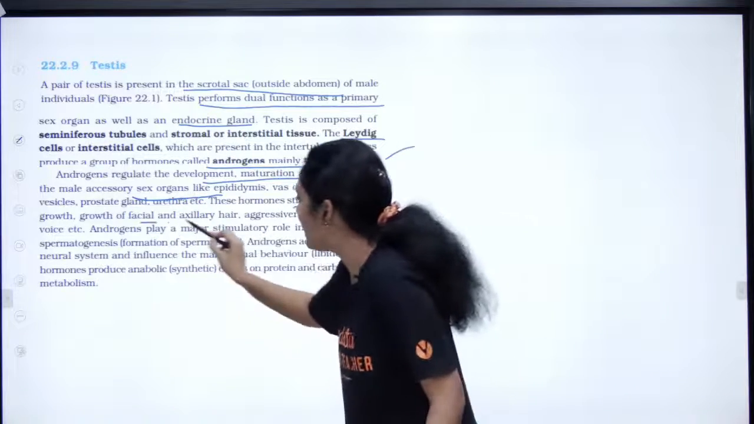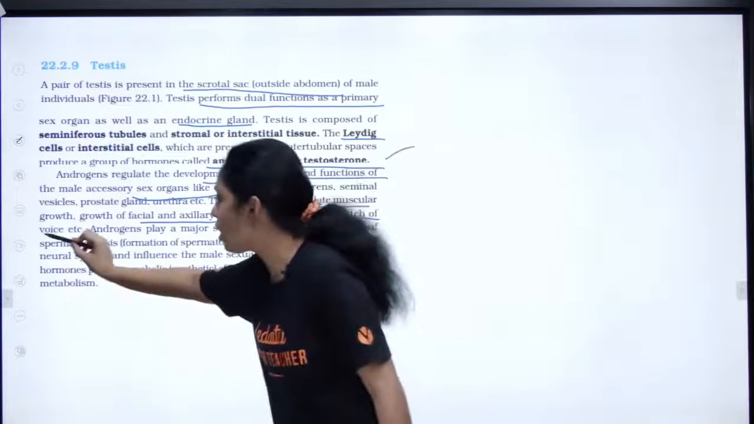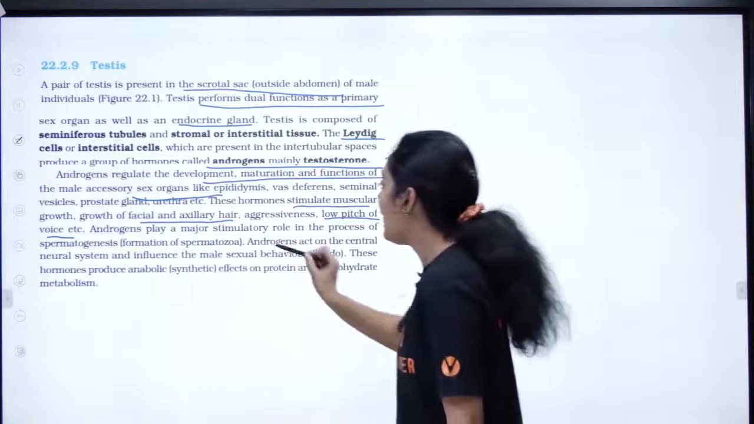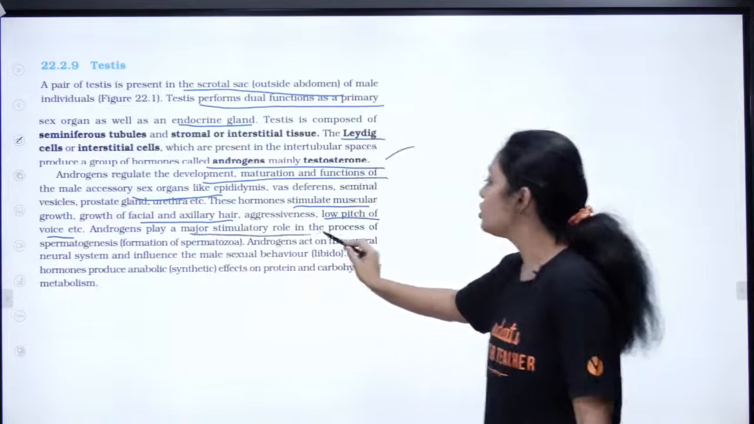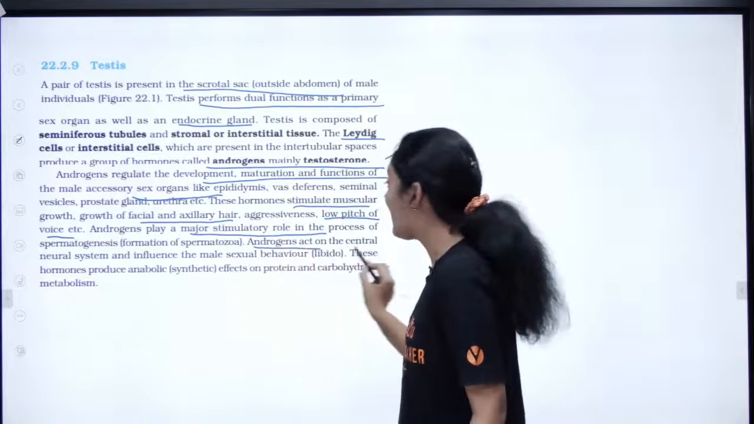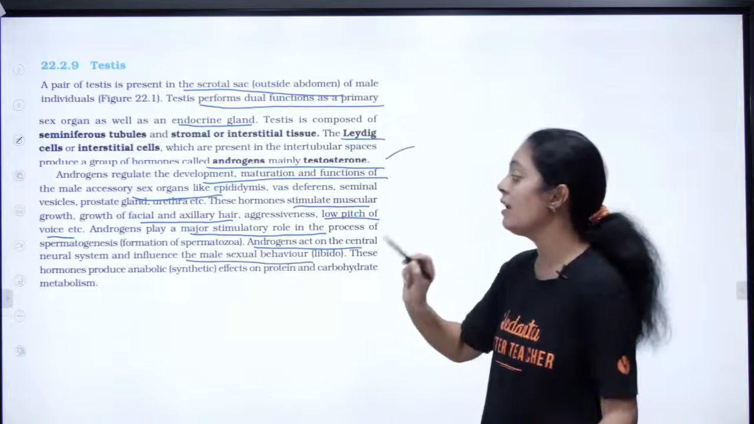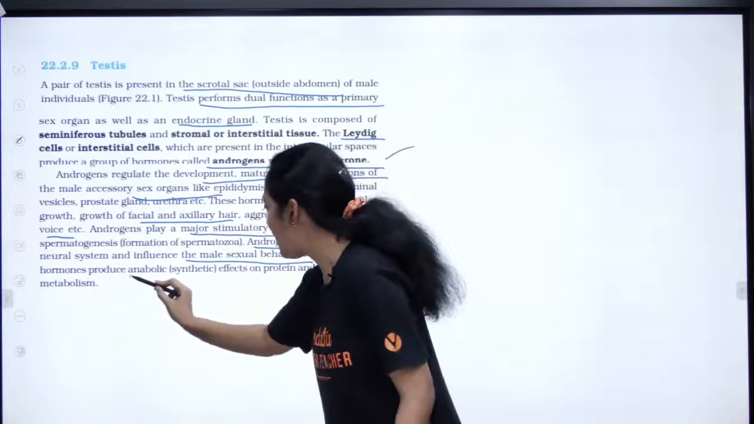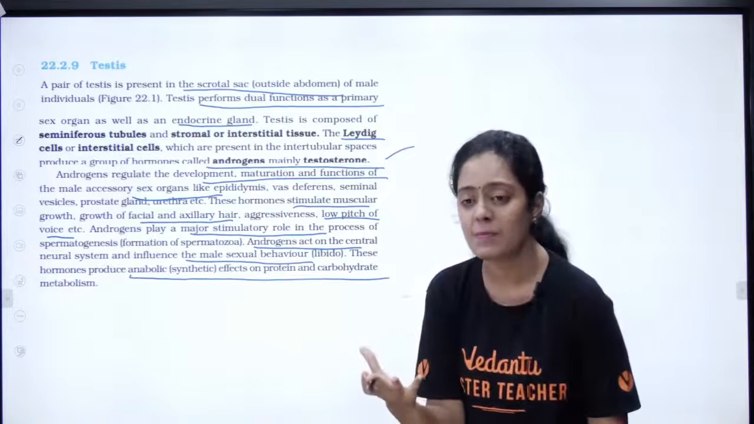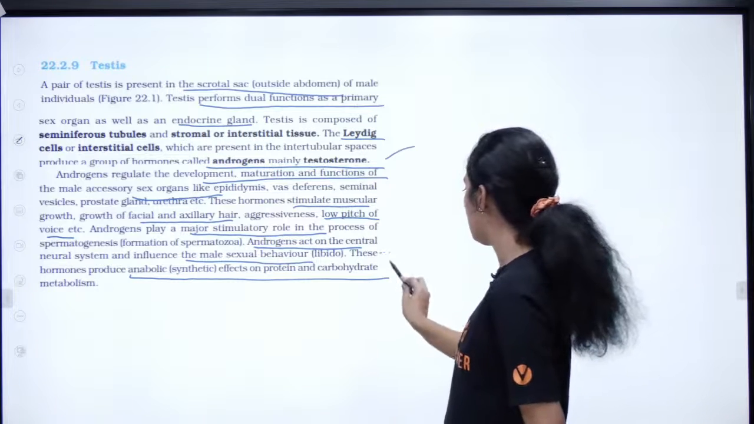Okay, growth of facial and axillary hair, aggressiveness, this is very important. Low pitch voice, men have low pitch voice, women have high pitch voice. Okay, androgens play a major stimulatory role in the process of spermatogenesis. We already discussed. Androgen act on the central nervous system, CNS, and influence the male sexual behavior. These hormones produce anabolic effect on protein and carbohydrates. What is anabolism? They produce synthetic effects.